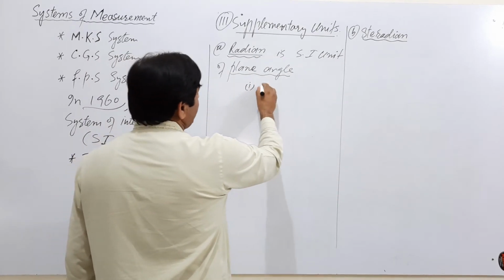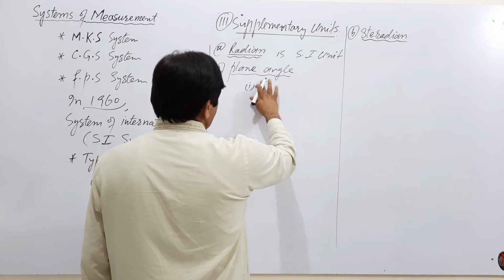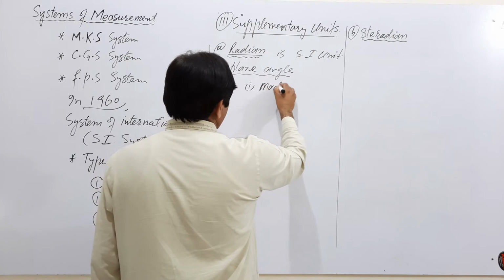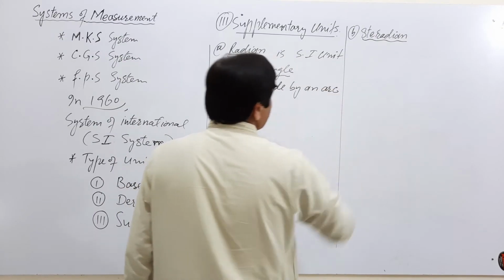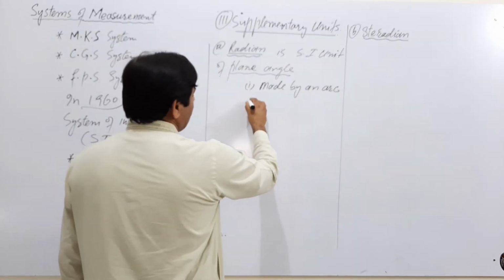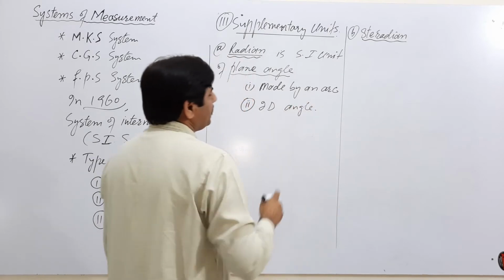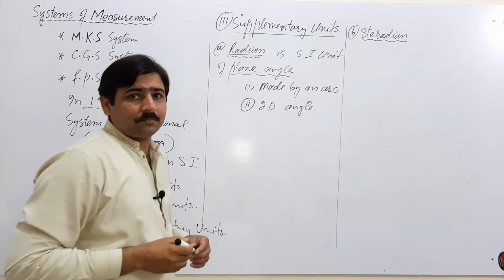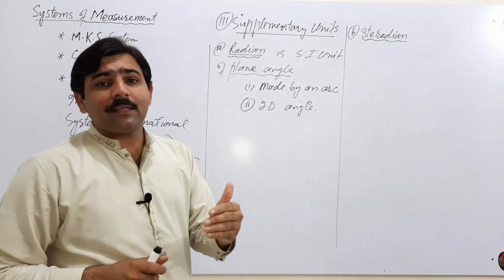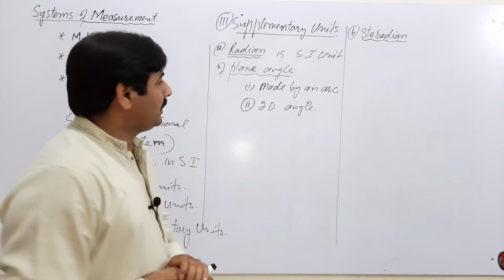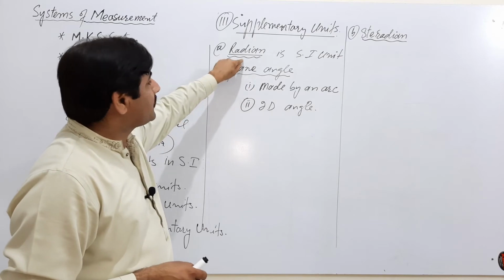Plane angle is a 2-dimensional angle made by a certain arc, of a certain length, at a certain point. Plane angle is a physical quantity and its unit is radian.